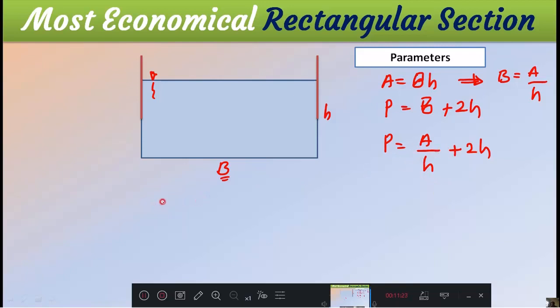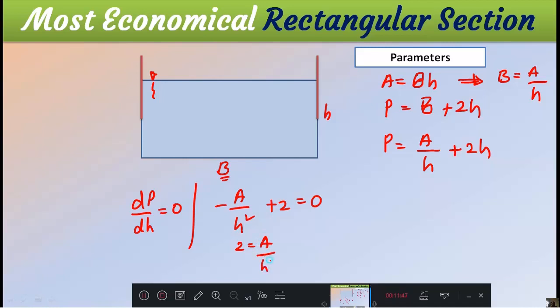Then what is the condition for most economical condition? Perimeter must be minimum, therefore dP by dH is equal to 0, means minus A by H square, since 1 by H differentiation is minus 1 by H square, A is a constant, plus 2 is equal to 0. Then I will get 2 is equal to A by H square. I am writing it side by side because the slide is very small.